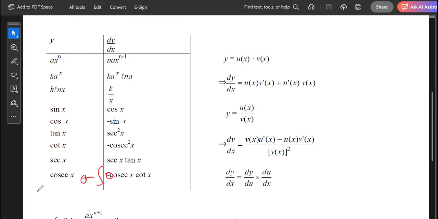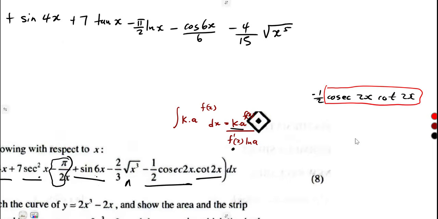So it means we're going to obtain what? Cosec x. If we integrate that, it is going to give us a positive cosec x. So I'm going to take with this negative, so it's going to give us positive 1 over 2 cosec x. And our cosec is what?